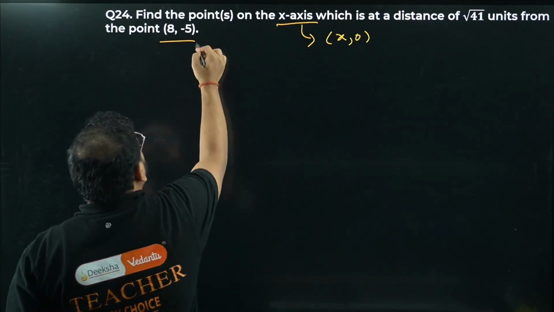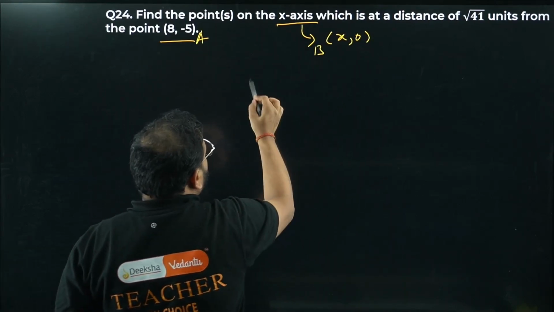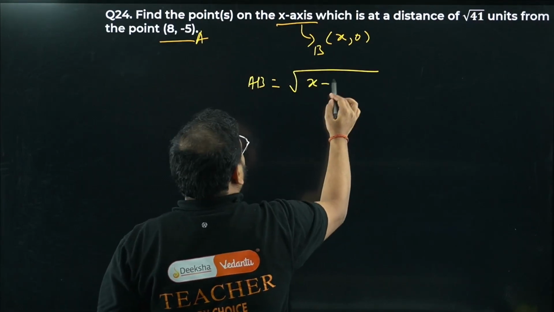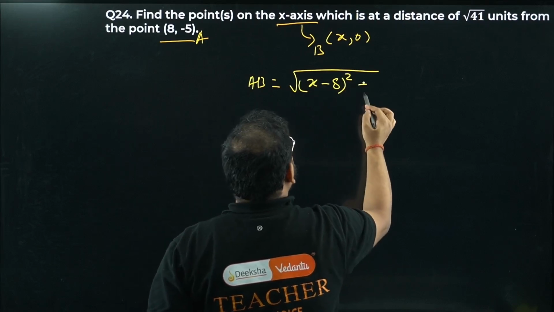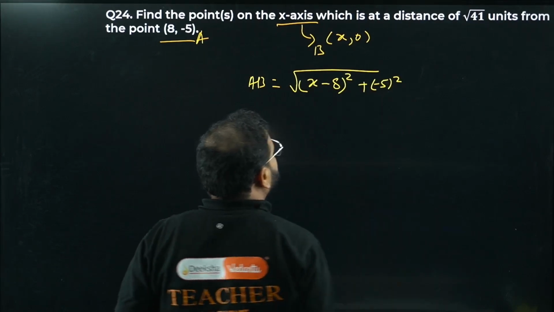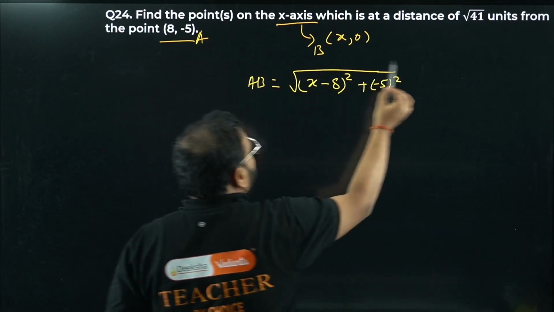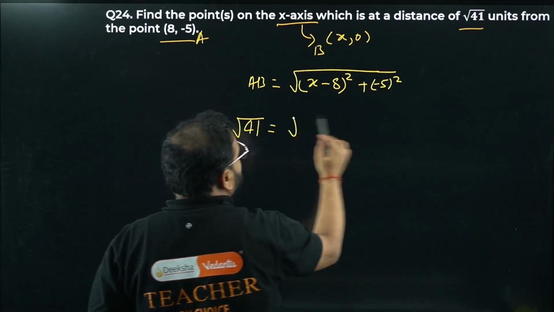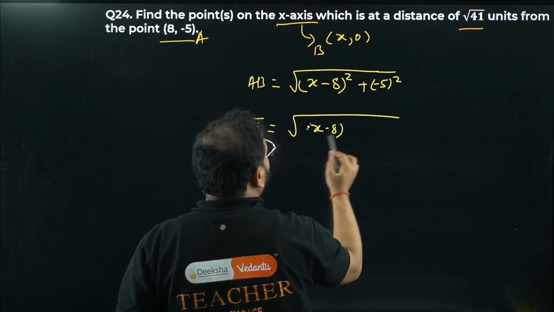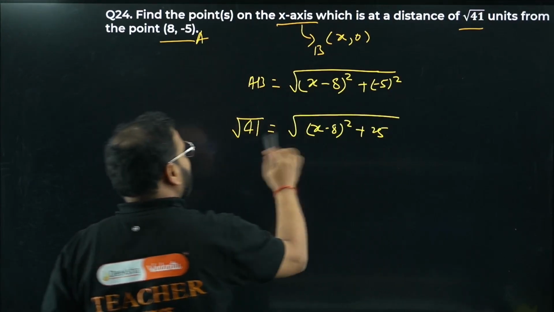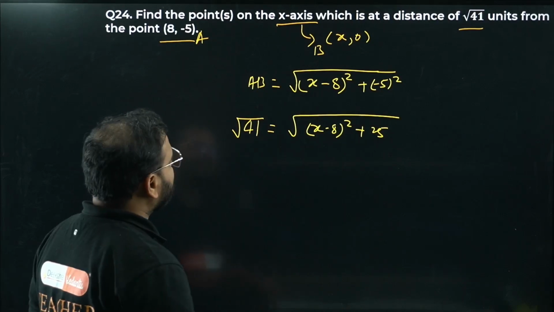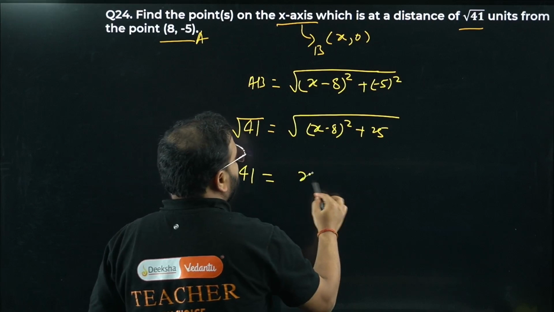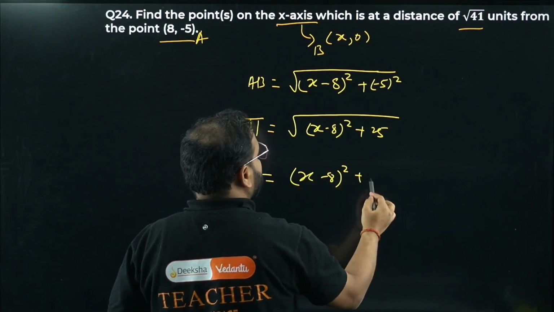Let this point be A and the given point be B. Distance AB is root of (x minus 8) the whole square plus (minus 5) the whole square, and this is given as root 41. Both sides have a root, so I can square both sides and eliminate the roots: 41 equals (x minus 8) the whole square plus 25.